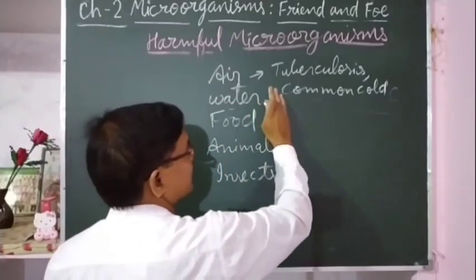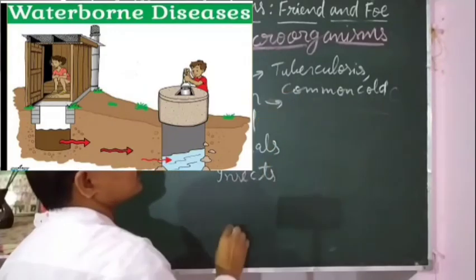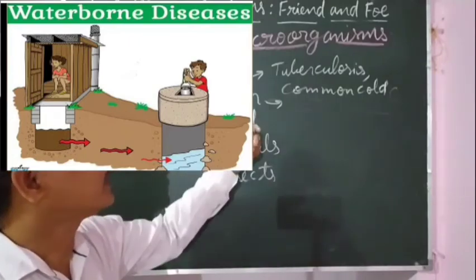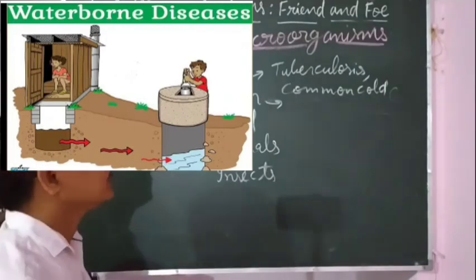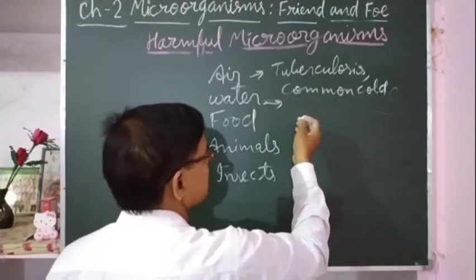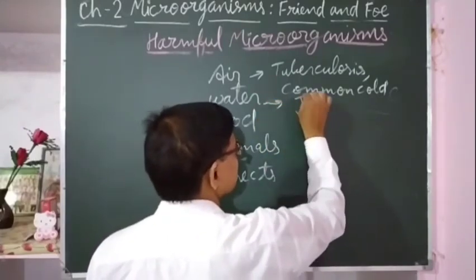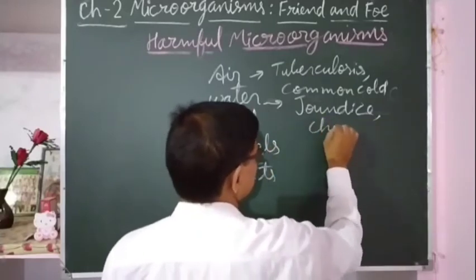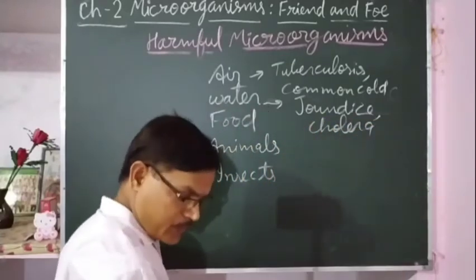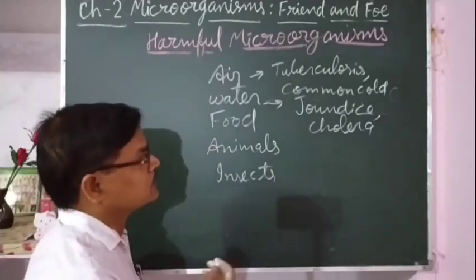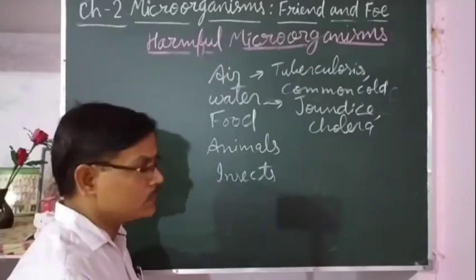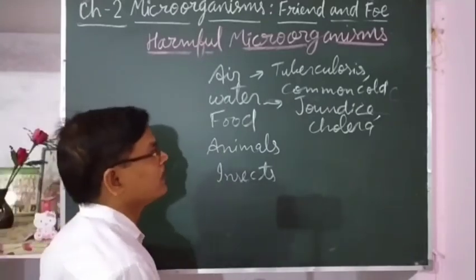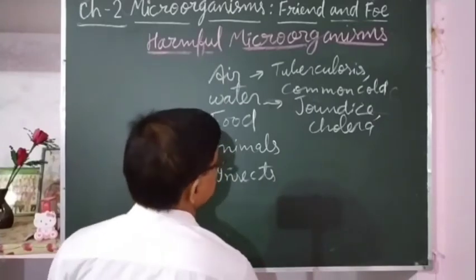Through water, whatever diseases are transferred, their microorganisms, if they reach into the water that is consumed, whatever water is used for drinking, such as pathogens of jaundice and cholera, when the pathogens of these diseases get into the water which is used for drinking, the microorganisms enter the body of the person and cause sickness.